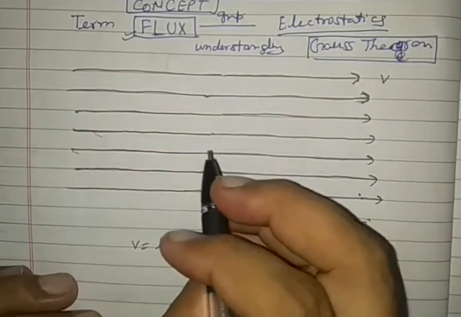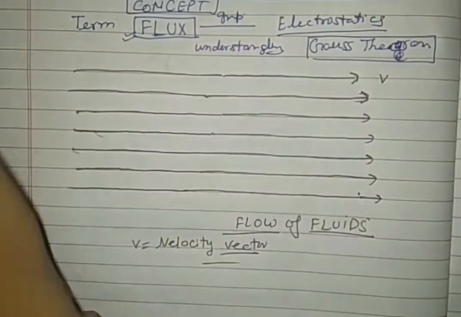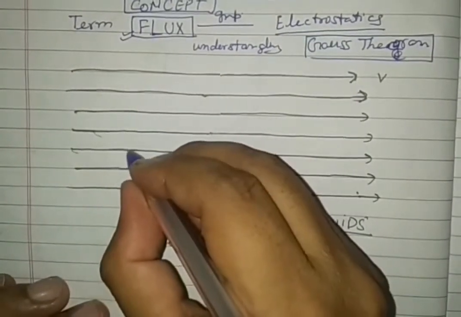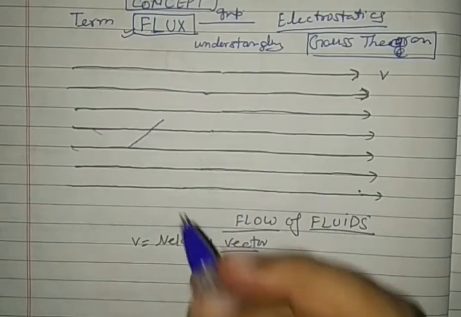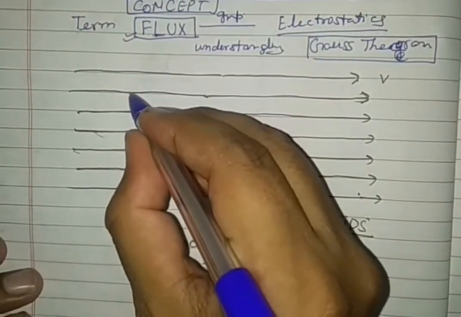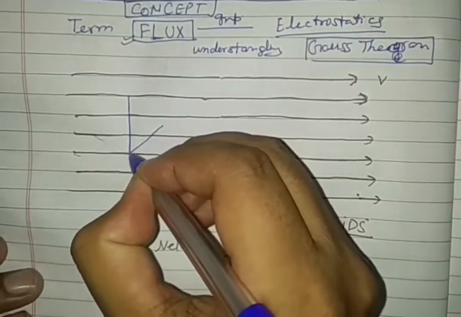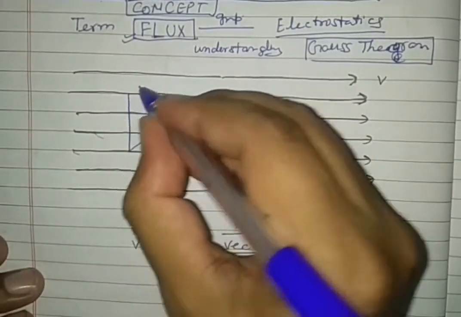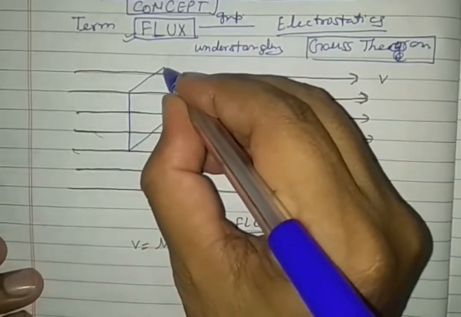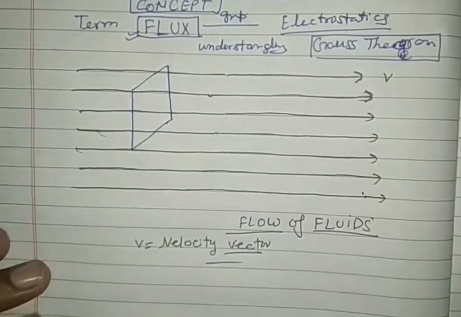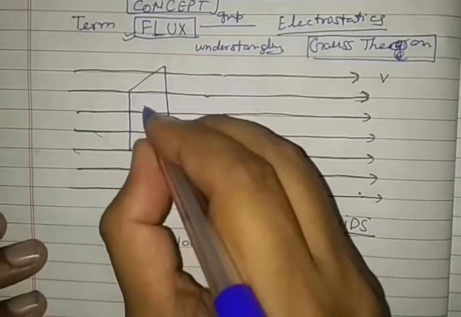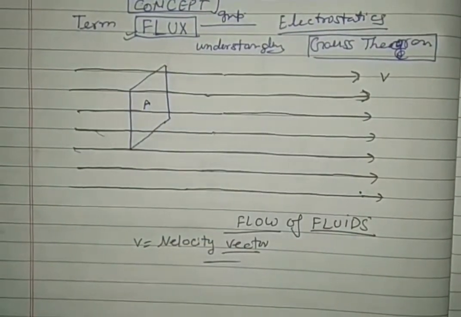Let here in this diagram a rectangular or square area be kept. Let its area be A, right?